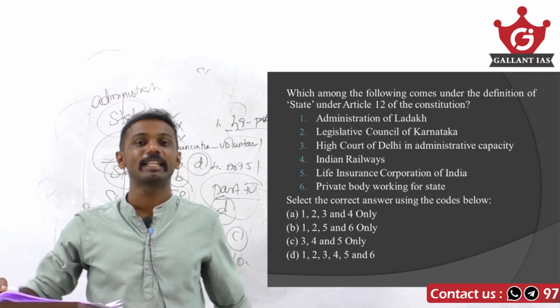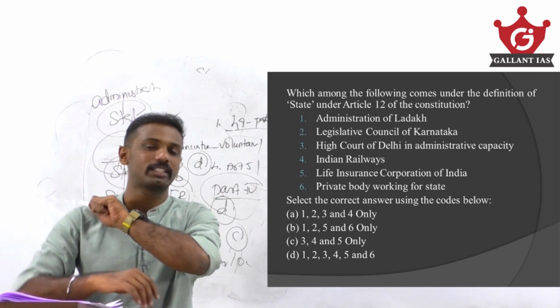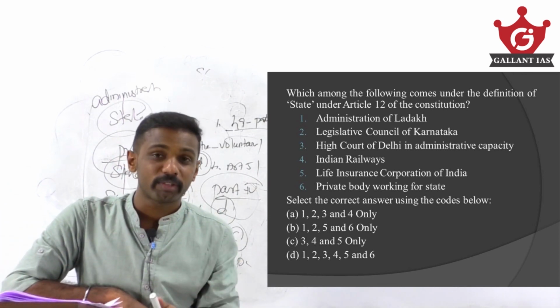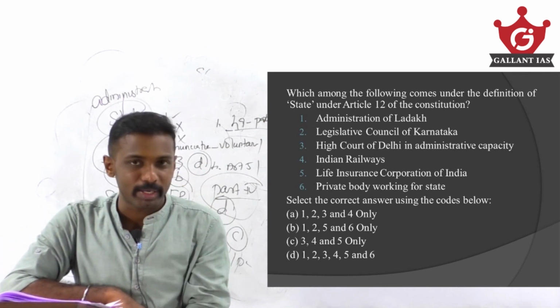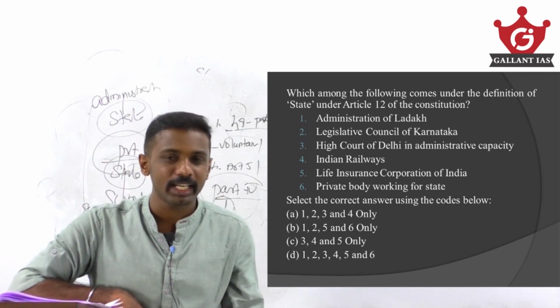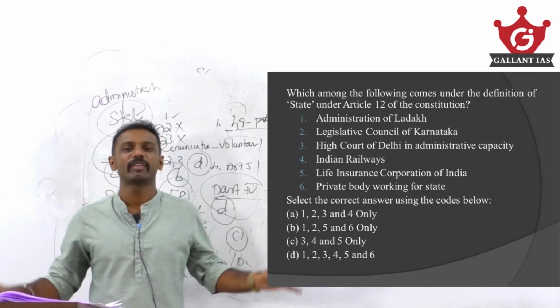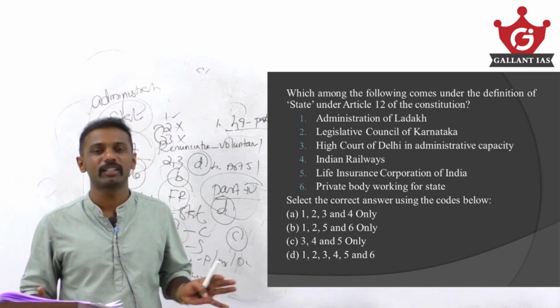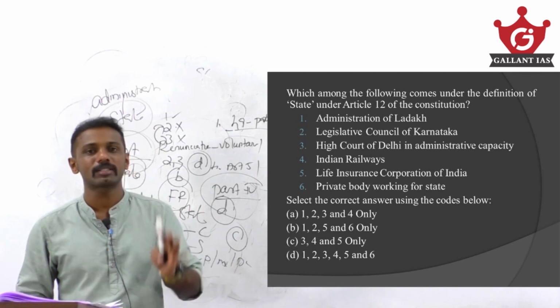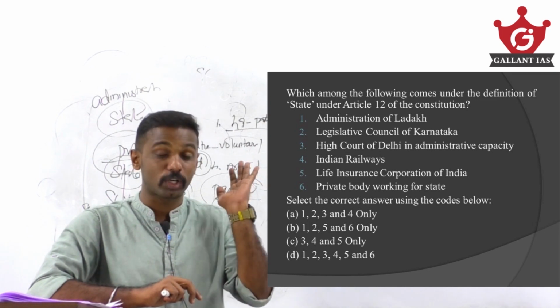That's why option 3 is marked here. High Court of Delhi in administrative capacity. High Court of Delhi under judicial capacity does not come under the definition of a state, but High Court of Delhi in administrative capacity comes under the definition of a state. Please note down that difference here. So all those options come under the definition of state under Article 12 of the Constitution. The answer is option D.